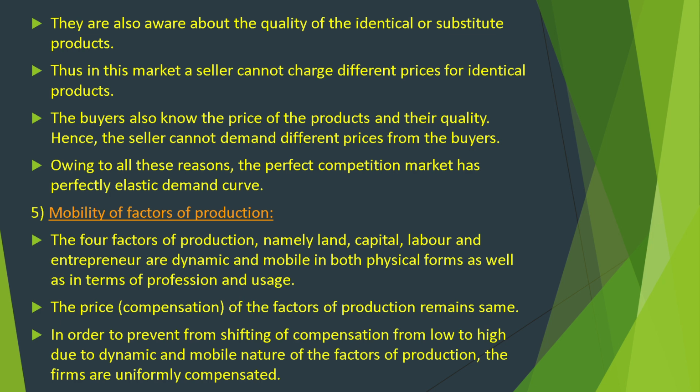Mobility of factors of production. The four factors of production, namely land, capital, labor, and entrepreneur, are dynamic and mobile, both in physical form as well as in terms of profession and uses. The price compensation of the factors of production remains the same. In order to prevent the shifting of compensation from low to high due to the dynamic and mobile nature of the factors of production, the firms are uniformly compensated.